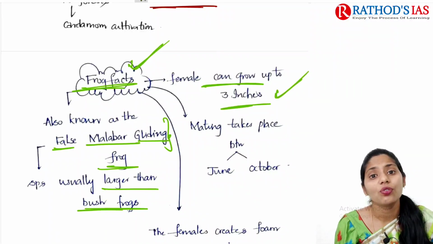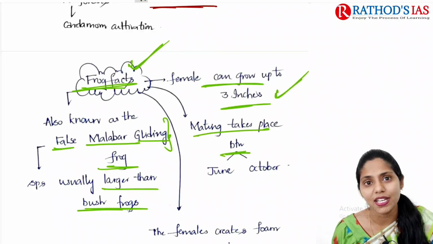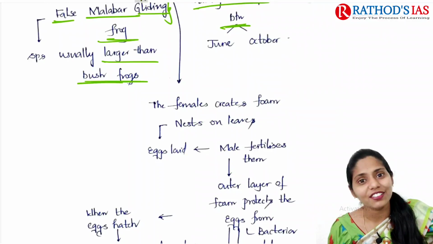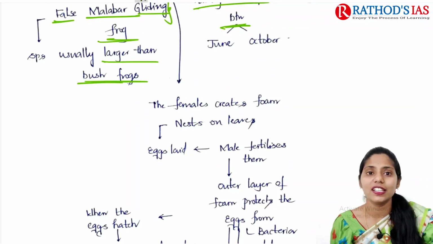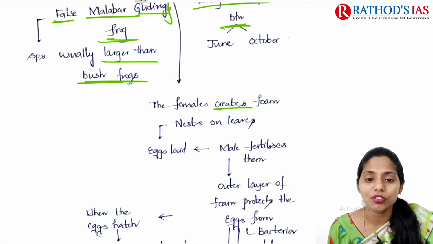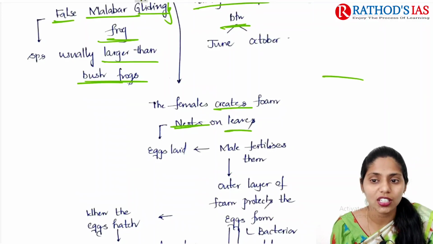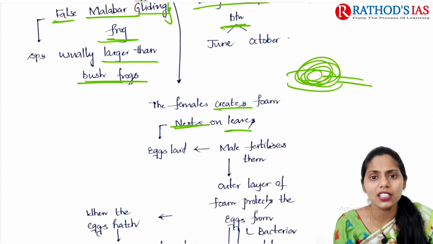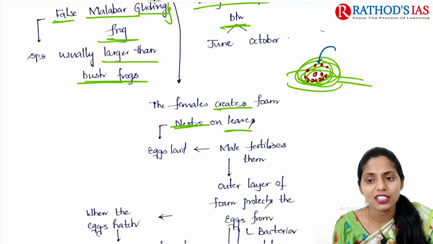Females grow up to 3 inches, and mating between male and female happens between the months of June to October. One more interesting fact I want to share here is that the females create a foam nest on leaves, and eggs are laid in this nest. Eggs are laid by the female, and later the male will come and fertilize these eggs.